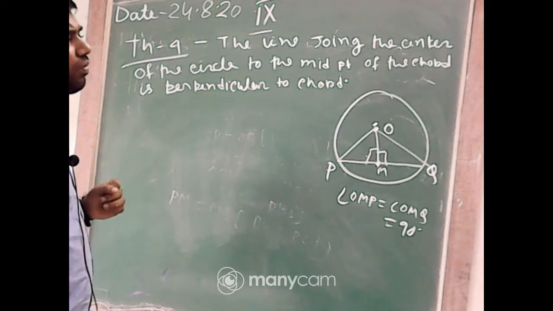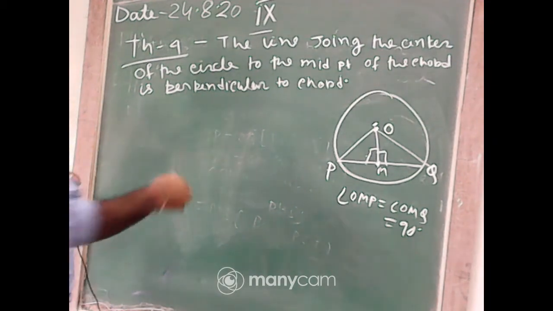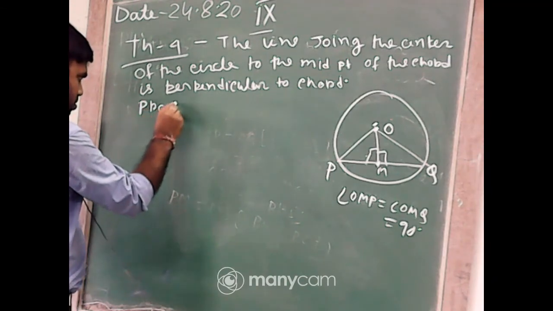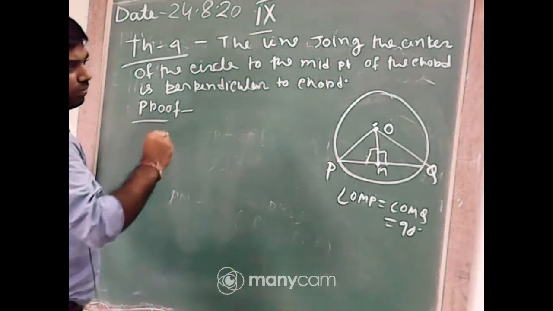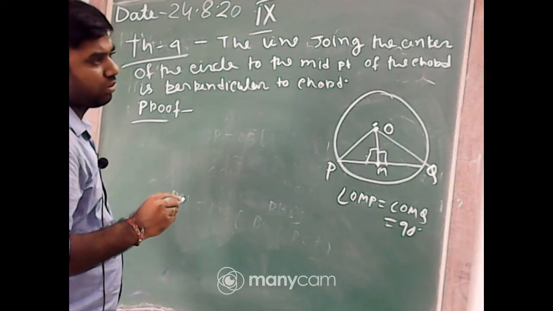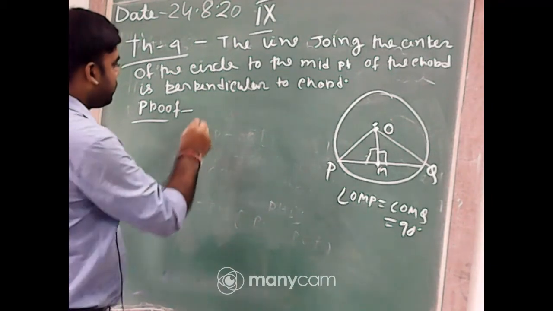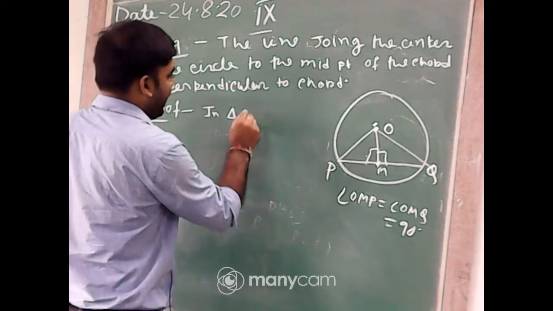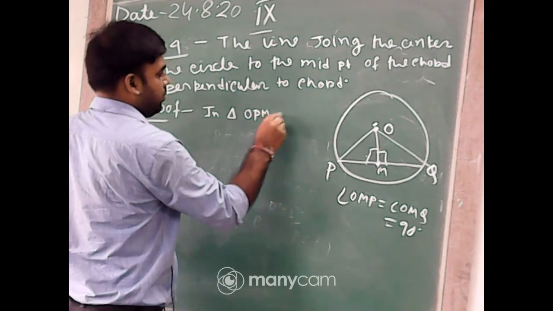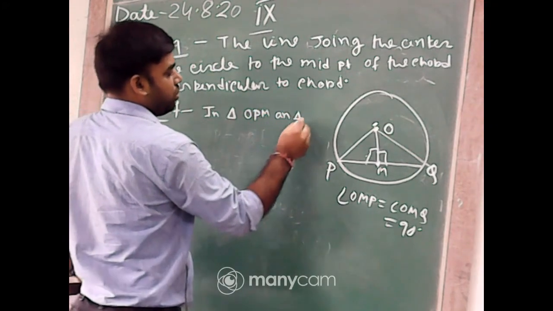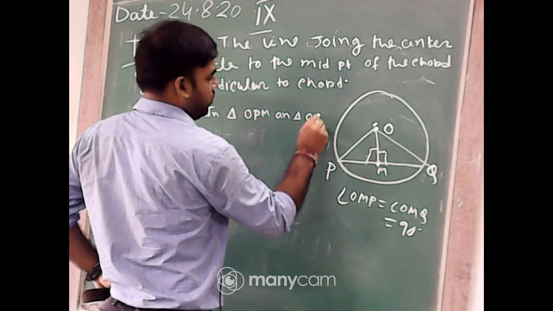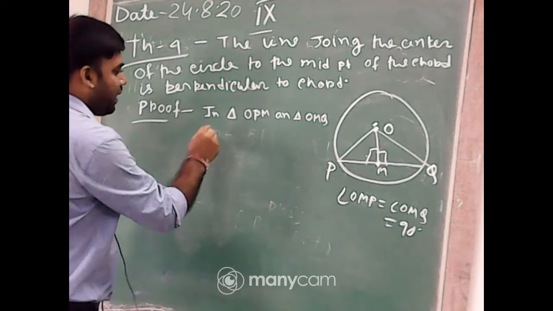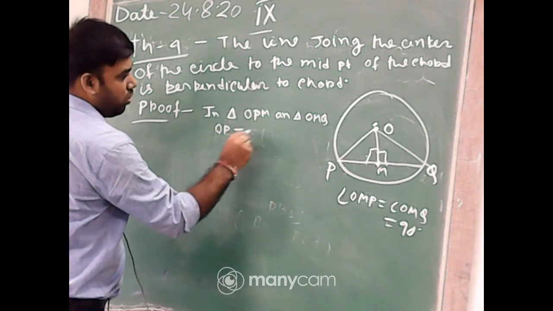Okay, so now the proof. In triangle OPM and triangle OMQ, OP equal to OQ.